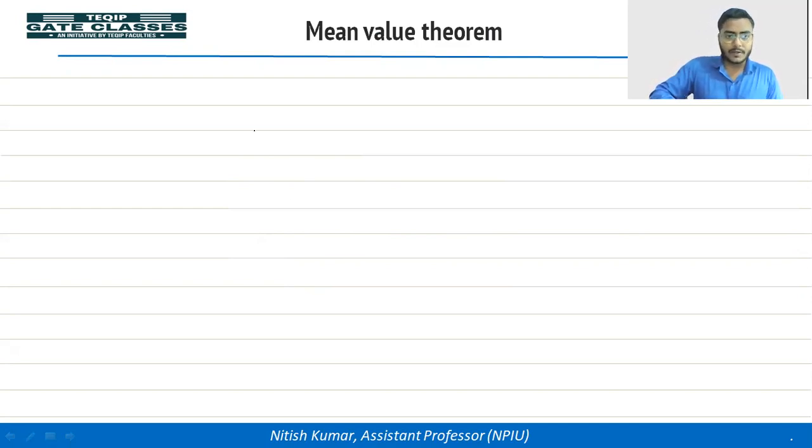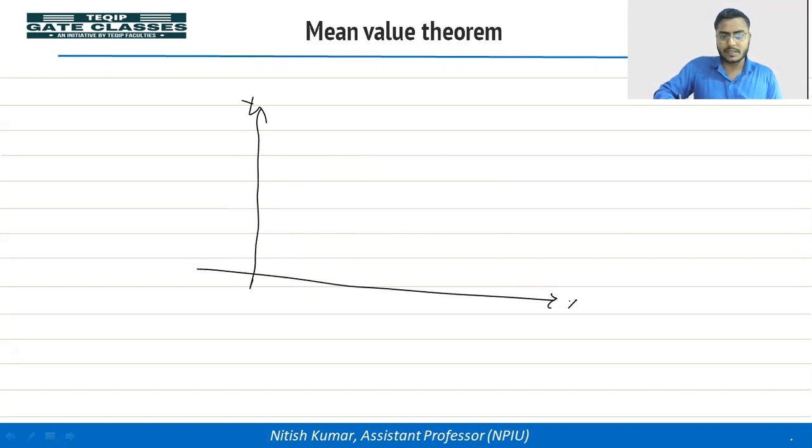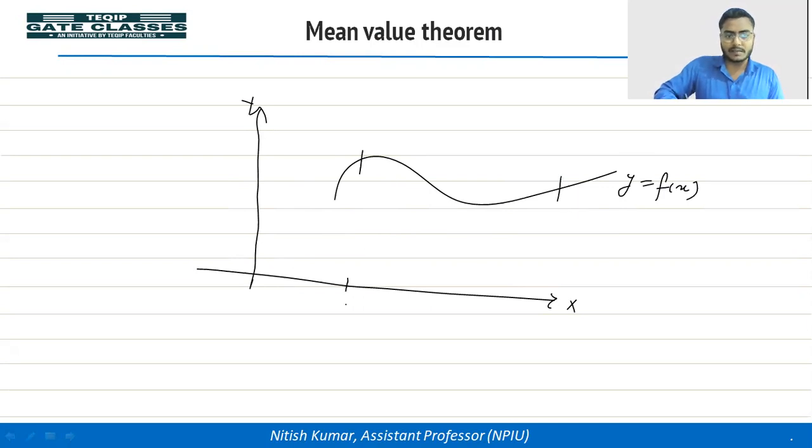Okay, let's draw a figure. This is y-axis. Let's assume this is x-axis. Okay, and this is a function y is equal to fx. I'm taking a section where this is x equal to a, and this is x equal to b.